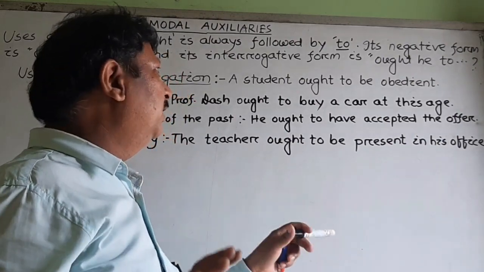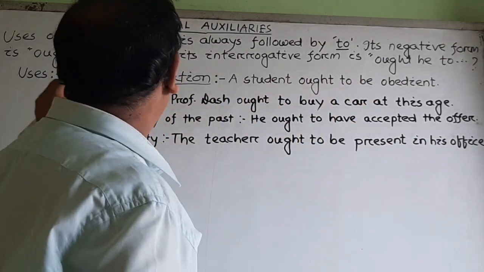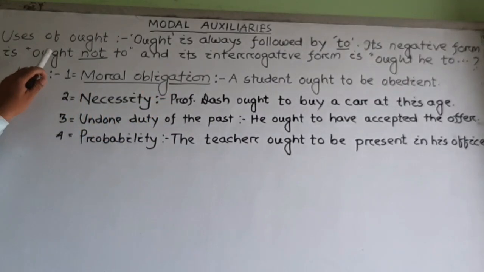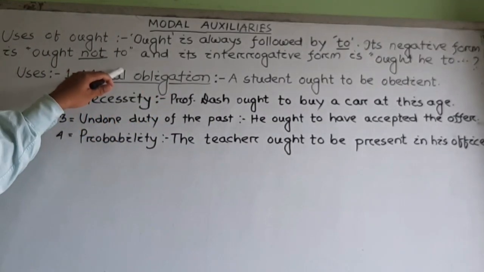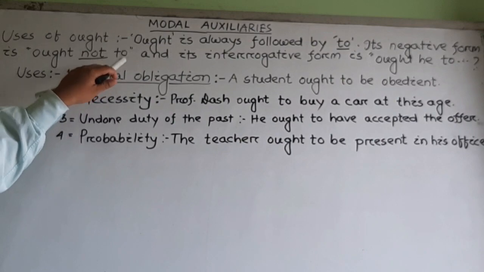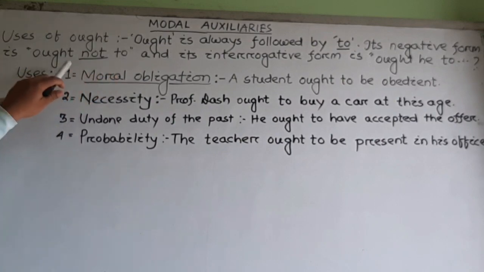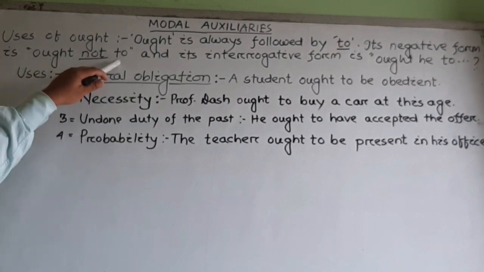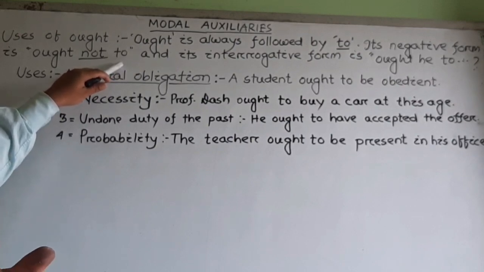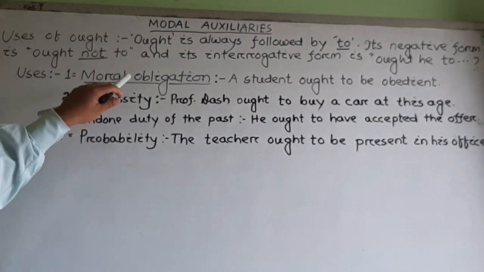We should learn its negative use. Its negative form, what should it be? Ought not to. We should not use it as ought to not. It is wrong. So the right way of its negative use is ought not to. He ought not to do such a bad thing.